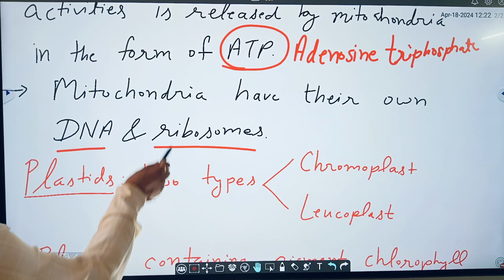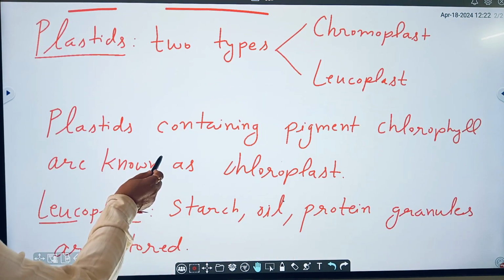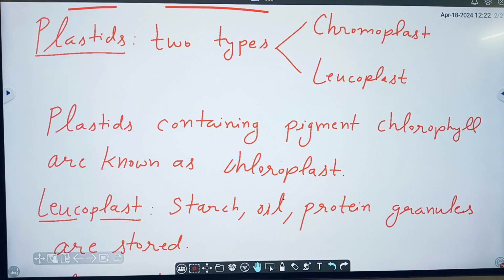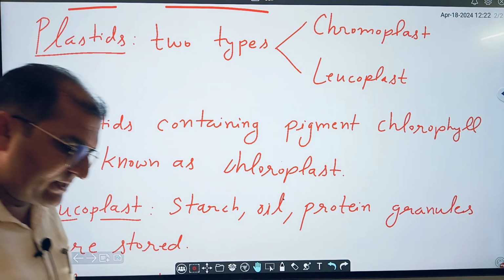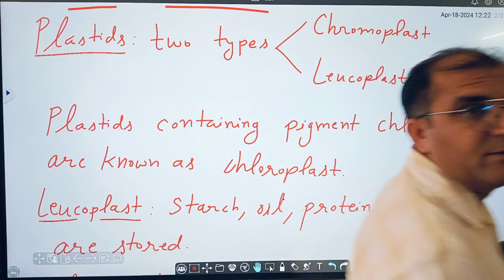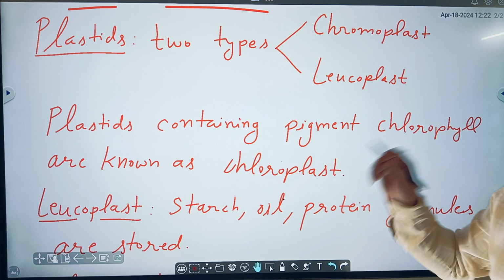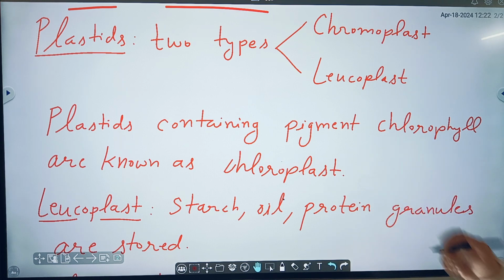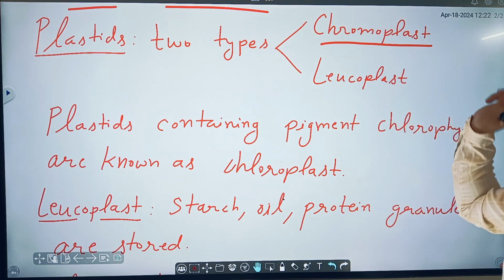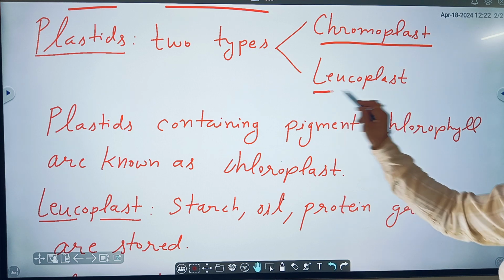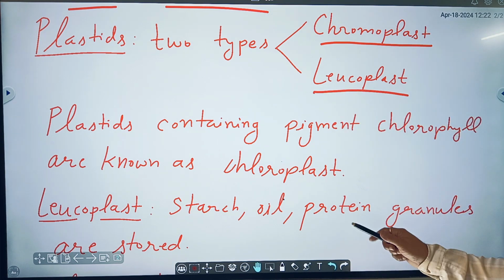After this, we are discussing the plastids. As we know, plastids are present only in plant cells, not in animal cells. Point to be noted. And there are two types of plastid: one is chromoplast, and second is leucoplast.